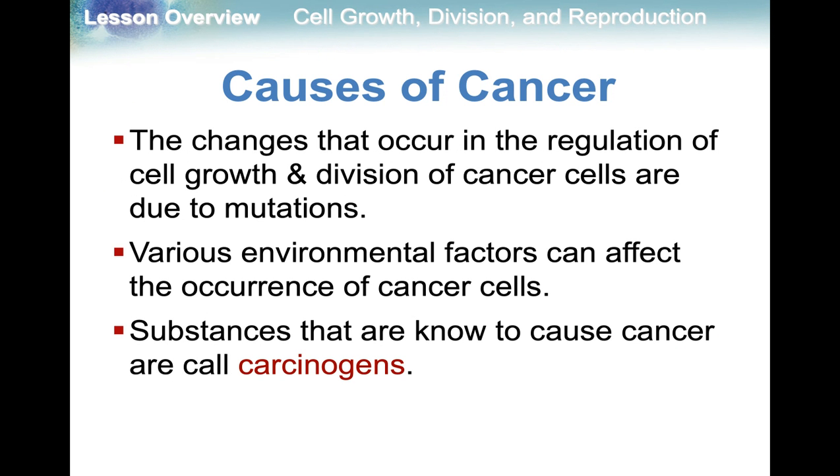Some causes of cancer are mutations and genetics, but there are also various environmental factors that can affect the occurrence of cancer cells. Substances that are known to cause cancer are called carcinogens. Think about some things that you know are carcinogens: smoking, radiation. All of those things are known carcinogens.